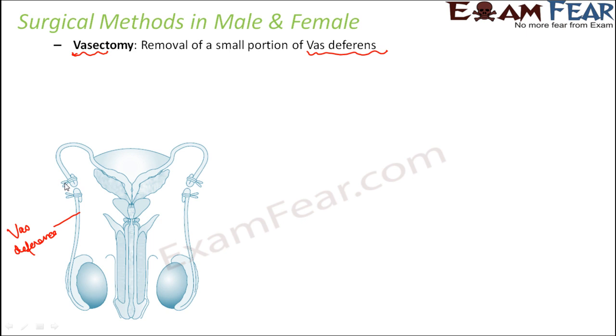So this vas deferens is cut in between. If you see here, it has been cut and then tied back. So there is a disconnect in between. Due to this disconnect, the sperms cannot move through this route. The route is broken in between. That is called vasectomy.